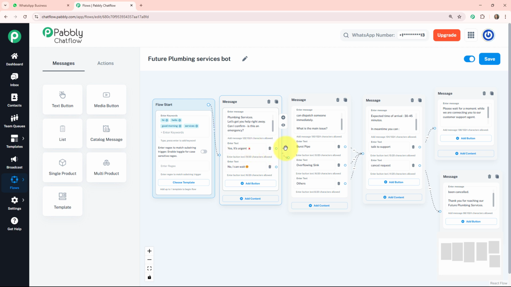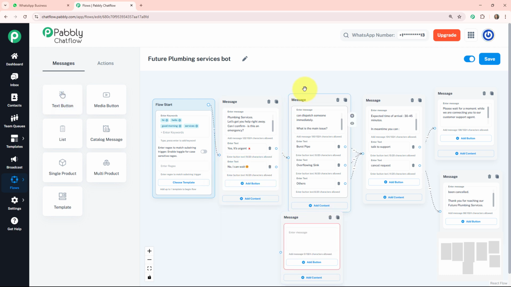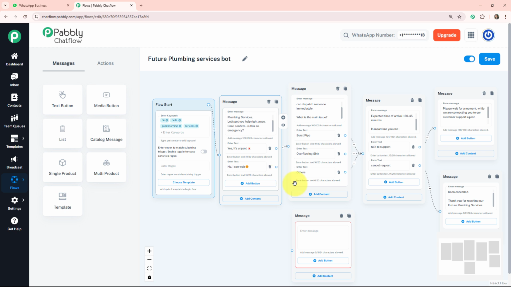If my customer clicks on yes, it's urgent, then my bot will respond to them like this. But what if my customer clicks on the second button, no, I can wait? Then what does my bot respond to them? Here I can show you after adding another button. See, here I wrote something: thanks for letting us know. Let's schedule a convenient time and day to fix this issue.